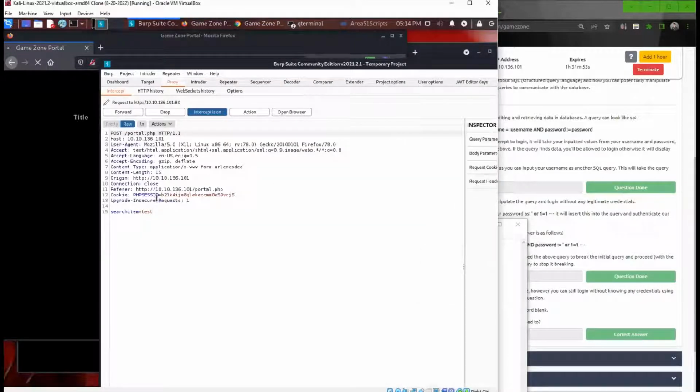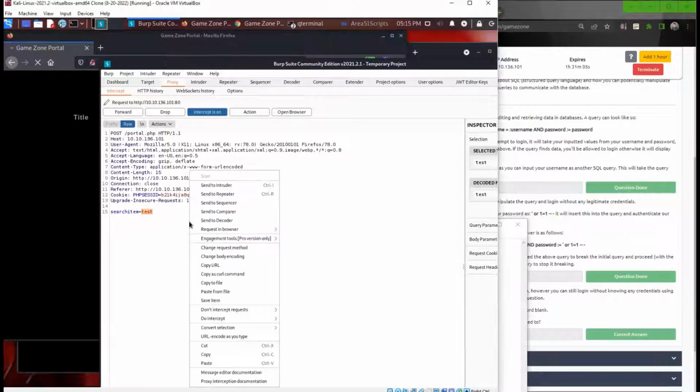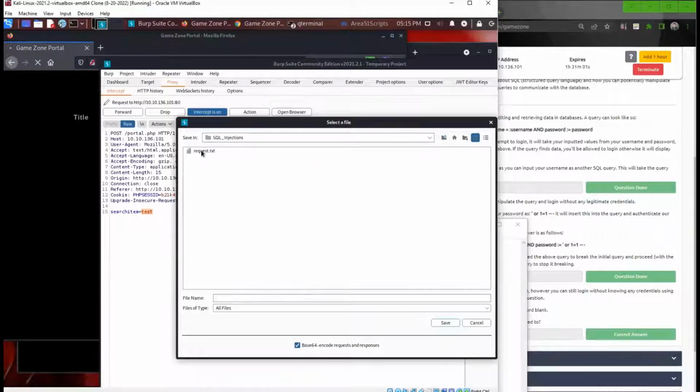Here we can see the search item was test. All right, so then we're going to save the item as request.txt. You can see I have a request.txt here. I'm just going to name it the same thing, request.txt. Save it.